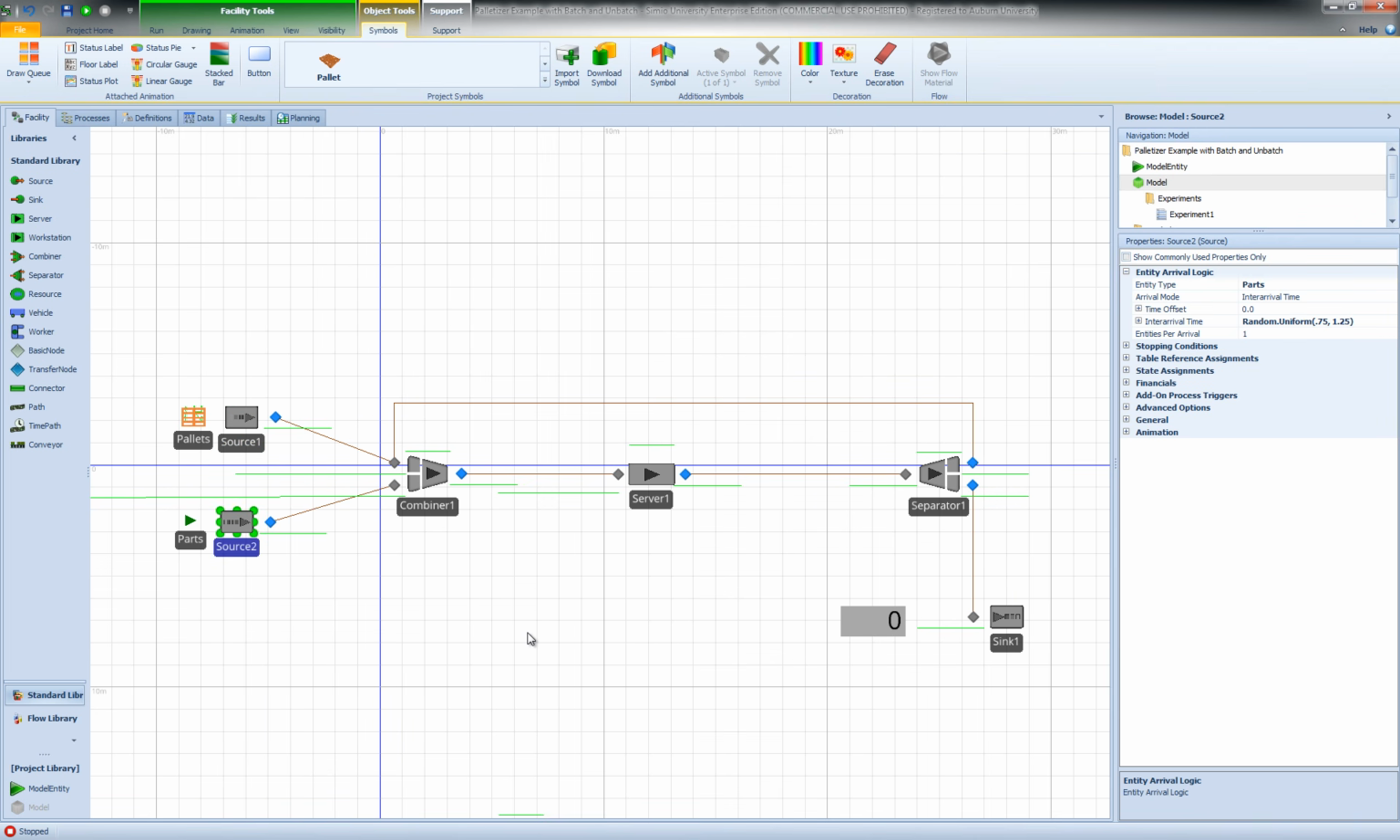The second source, however, generates parts, and we have the expression for our inter-arrival time for parts as specified by the problem description.